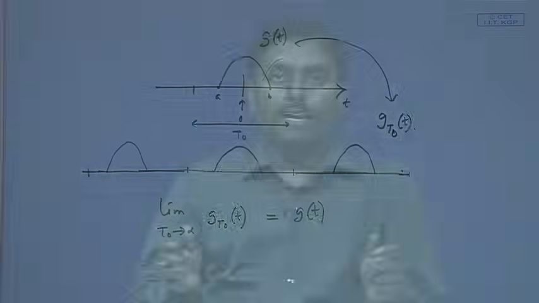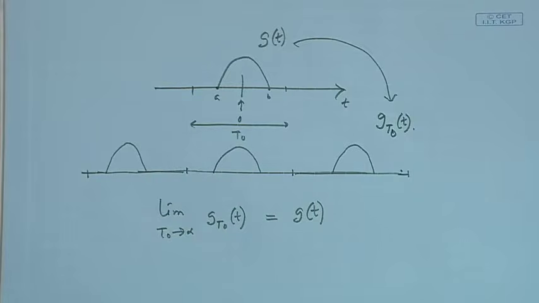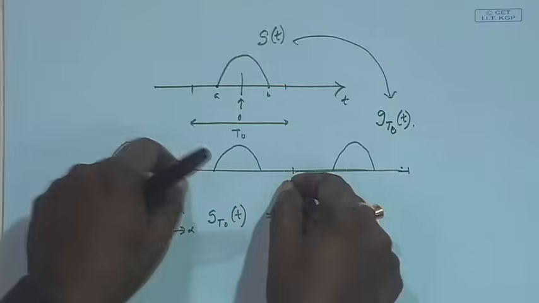This was what we were targeting. So, we were actually trying to see if a particular signal can be represented as a special case of a periodic signal. Okay. So, we have constructed that particular signal, and then we have said, okay, now if we stretch this period T0 from minus infinity to plus infinity, then definitely these parts will not appear. So, they will disappear because the period gets stretched up to minus infinity to plus infinity.